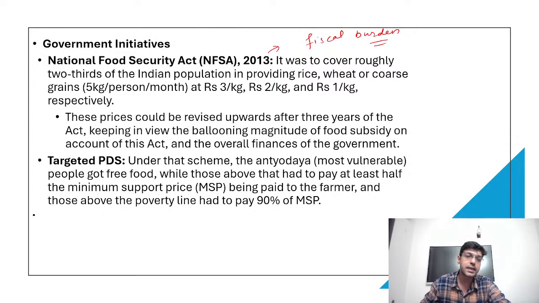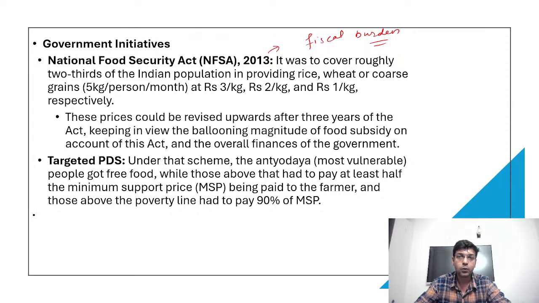And there is one more scheme related to the targeted PDS. Under the scheme, various sections of society are given food grain at different rates. For instance, the most vulnerable will be given free food. Others who are above that vulnerable section will get these food grains at half the rate of the MSP, and the people above the poverty line will pay 90% of the MSP in order to purchase rice, wheat or any other coarse grain.